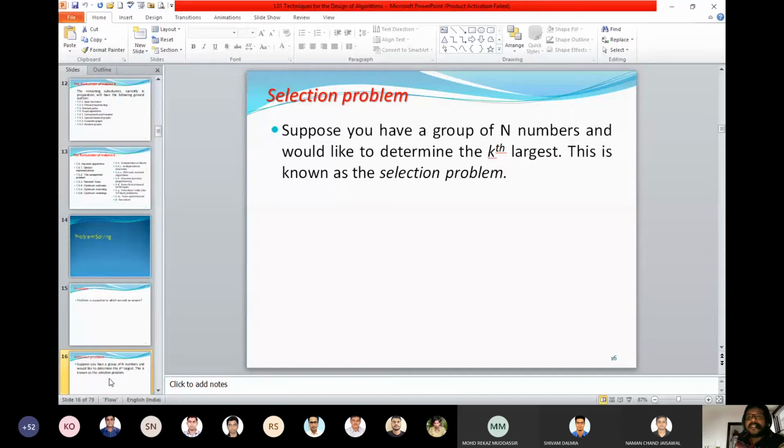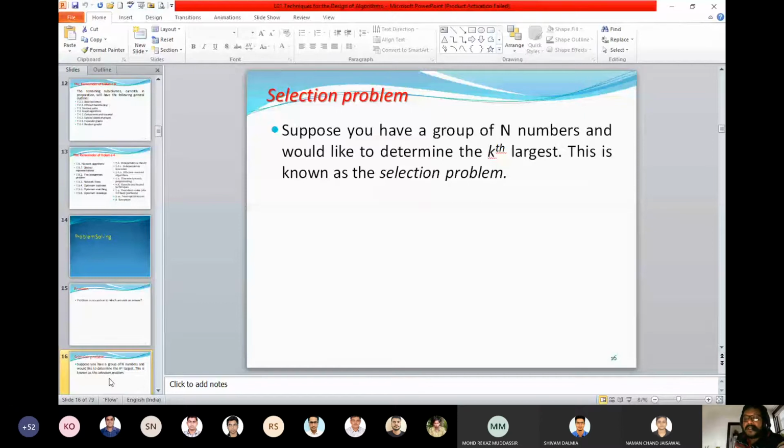What will be the easiest and the crude algorithm? That is what I told: there are n numbers. Have I defined any data structure? Am I saying anything about a data structure? The answer is no. It is your assumption that the n numbers are stored in a linear array. Because you decided the n numbers are to be stored in a linear array, you are able to write a suitable algorithm to find out the kth largest.